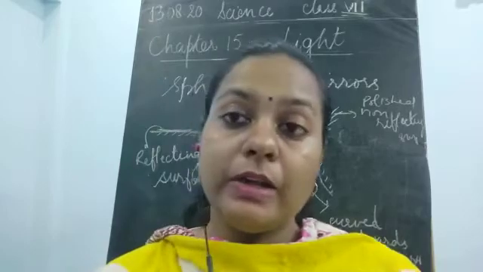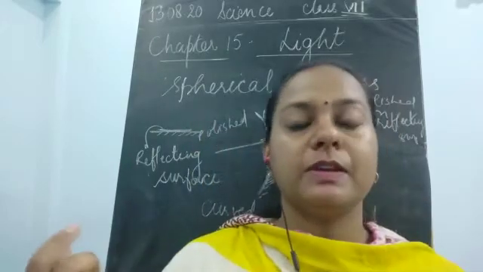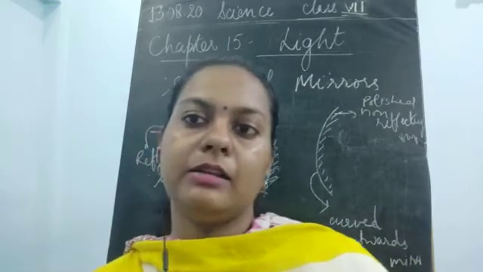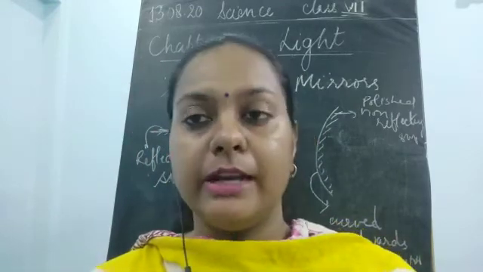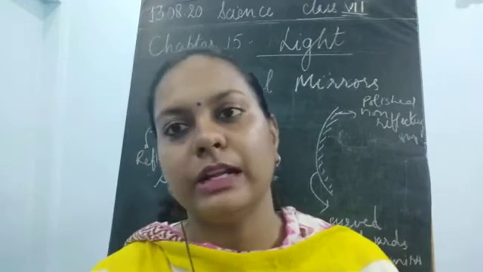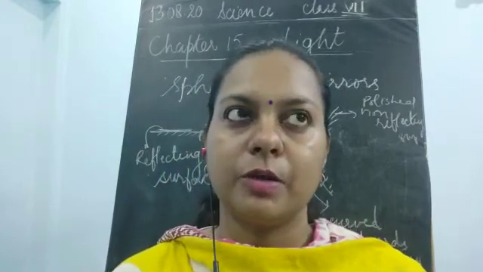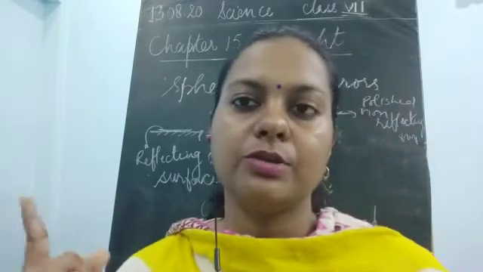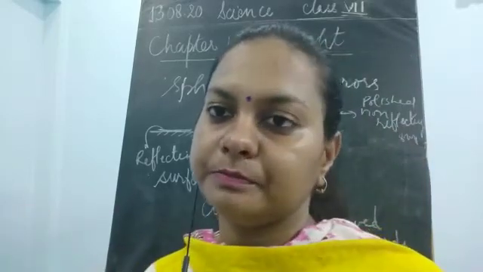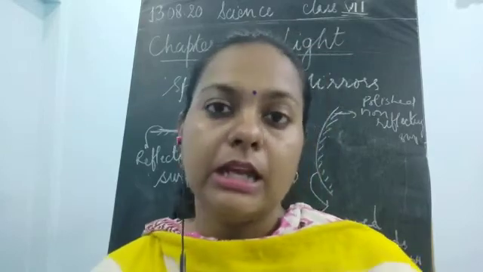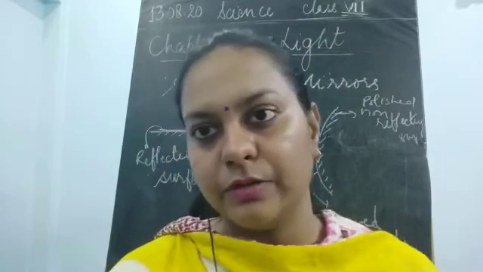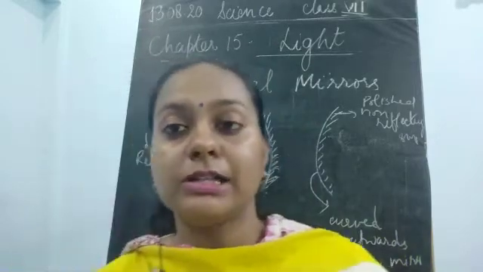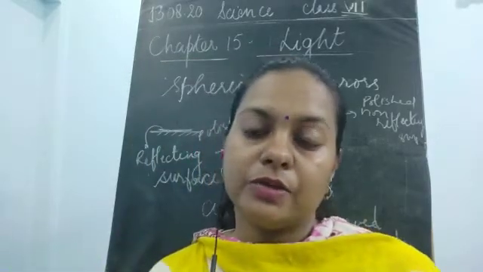Now, if we talk about the types of image formed here, it could be a virtual image or a real image. We talked about real and virtual images yesterday also, and I just wanted to recall this again: there are two types of images. The virtual image is the image which is not obtained on a screen, and the real image is that which is obtained on a screen.